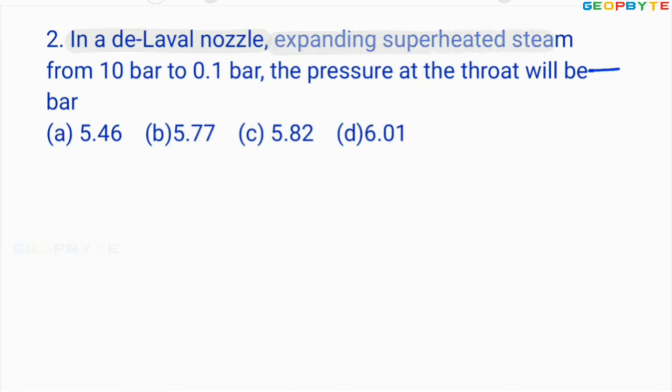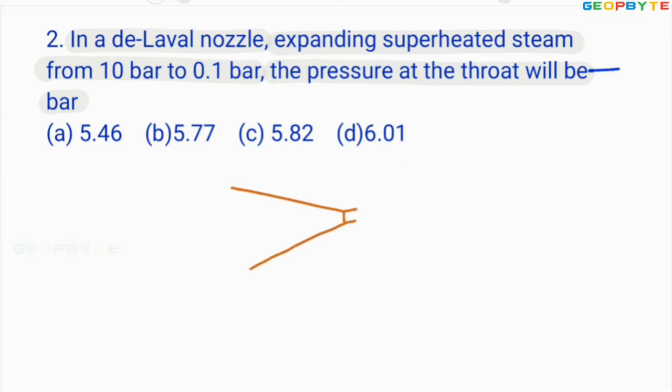Expanding superheated steam from 10 bar to 0.1 bar, the pressure at the throat will be dash in bar. You are asked to find the pressure at the throat of the De Laval nozzle.